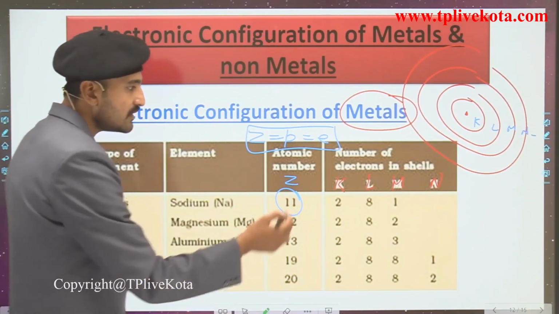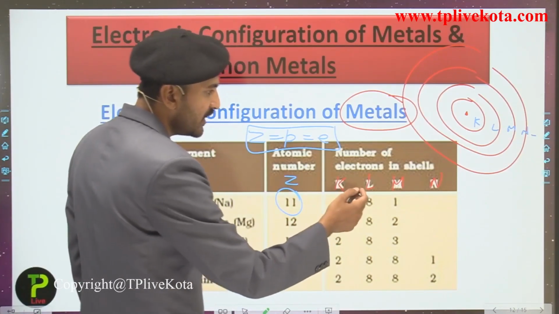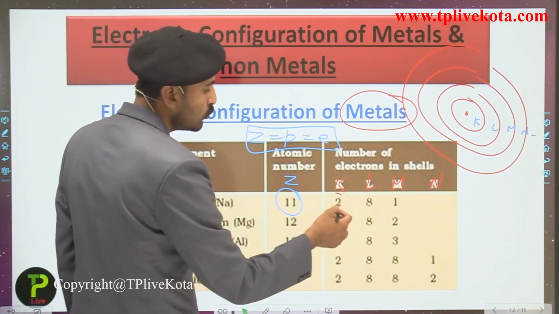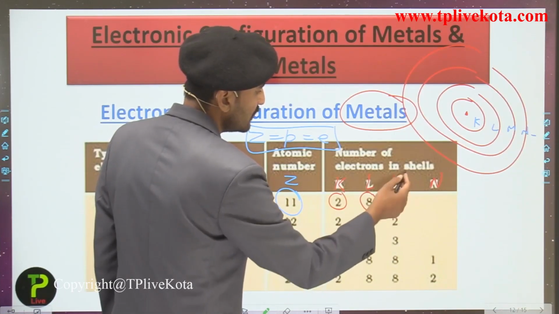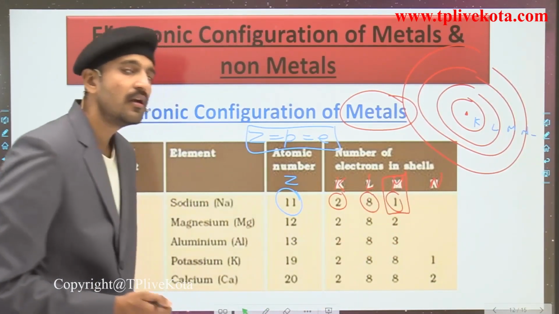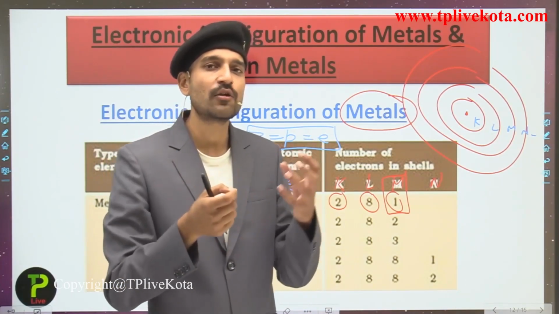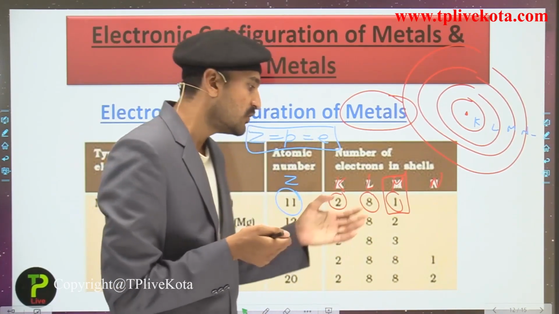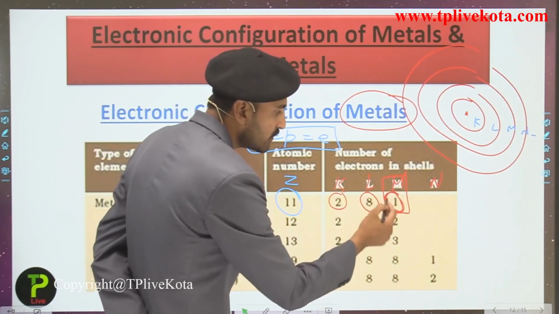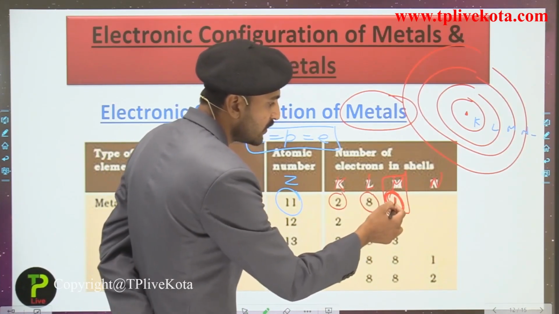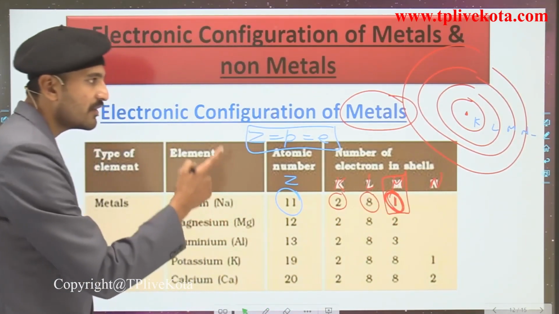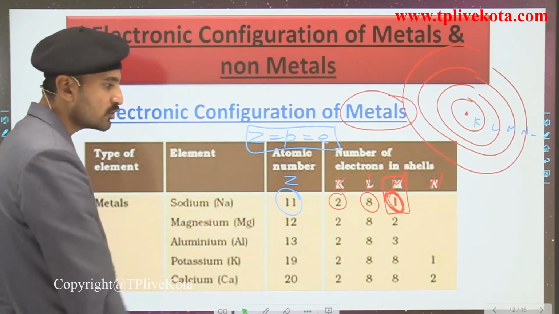Since 11 electrons are there, how are they arranged in various shells? The arrangement is 2, 8, 1. So here you can see this is the last shell, or the outermost shell. The outermost shell is what? The outermost shell is that shell in which the electron is present in the ground state. So this is the last electron, which is present in the outermost shell, that is 1. So here you can see sodium has 1 valence electron, or outermost shell electron.